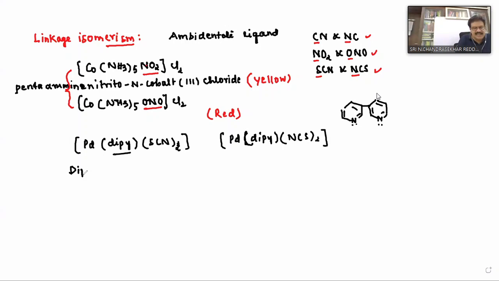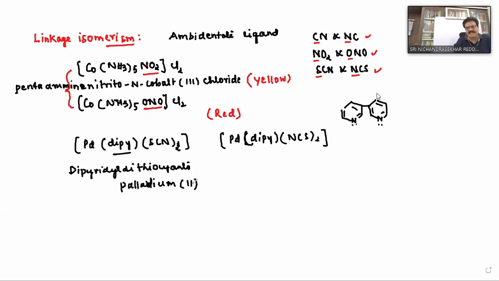Now tell me the name. Dipyridyl, then thiocyanate, 2 of them. Palladium 2. So this one is dipyridyl dithiocyanate palladium 2, and the other is dipyridyl diisothiocyanate palladium 2.